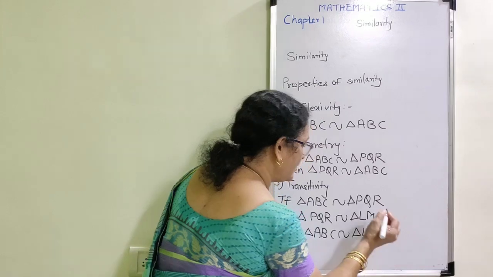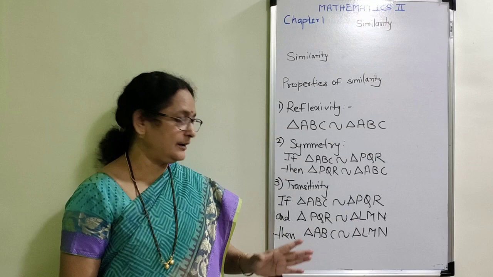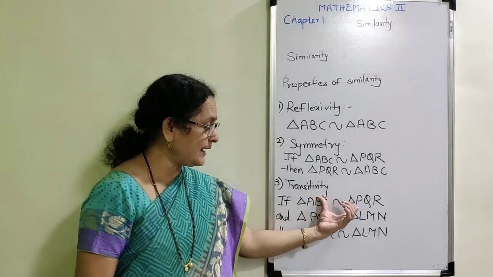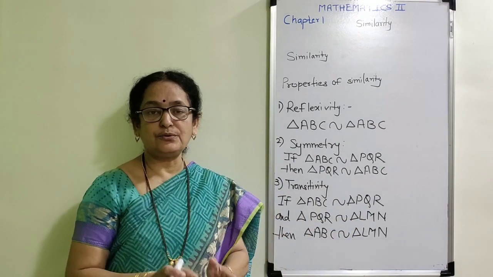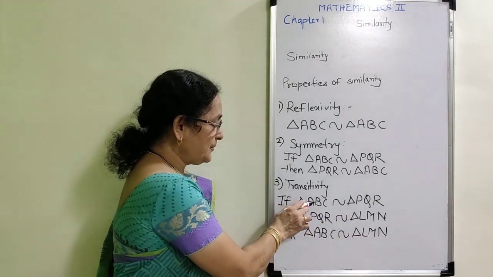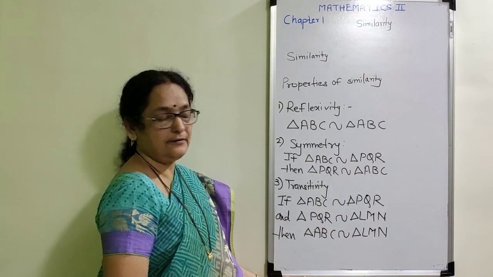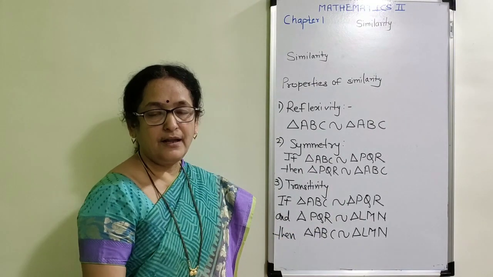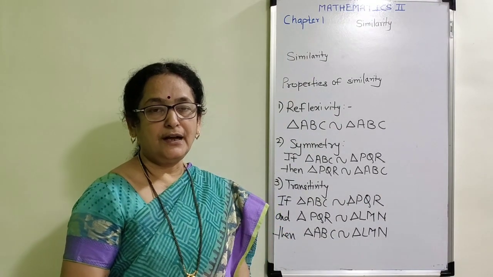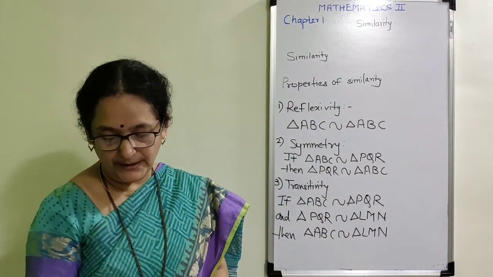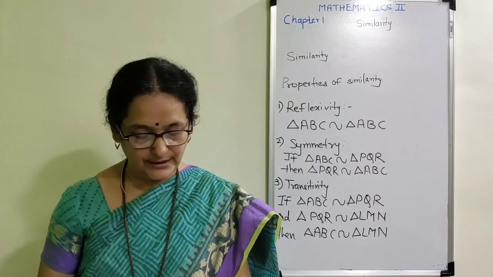We are using this third property where in the given figure there is no direct connection between the given two triangles. I found such a triangle which connects those two. That means I can easily prove that the first one is similar to the second one is similar to the third one, and that's why the first triangle is similar to the third triangle. Here we have proved this. Now we will complete 2-3 examples from practice set 1.3.